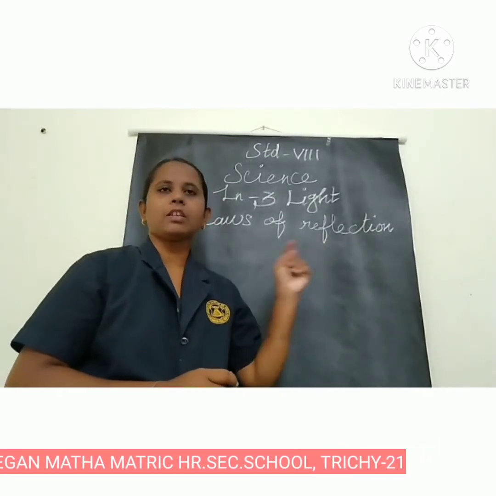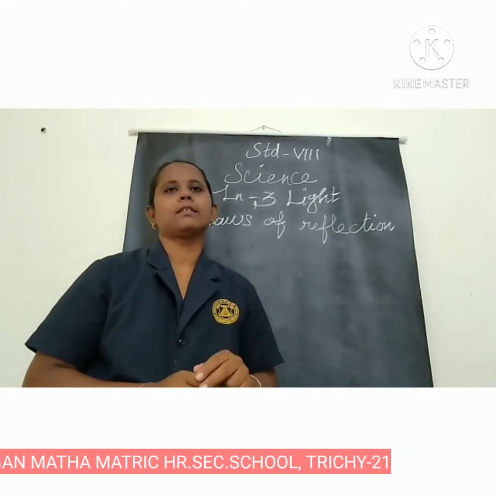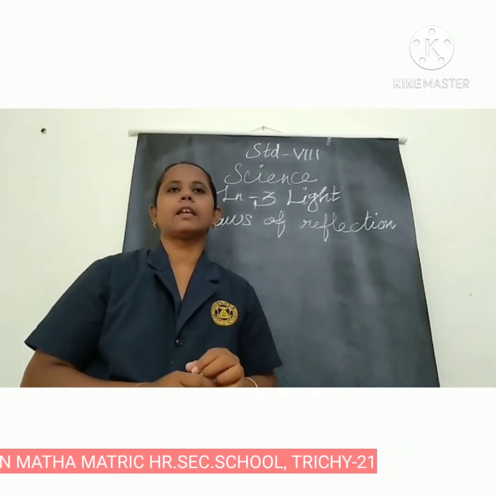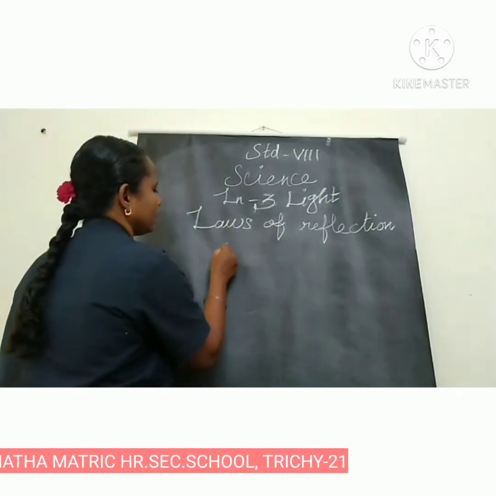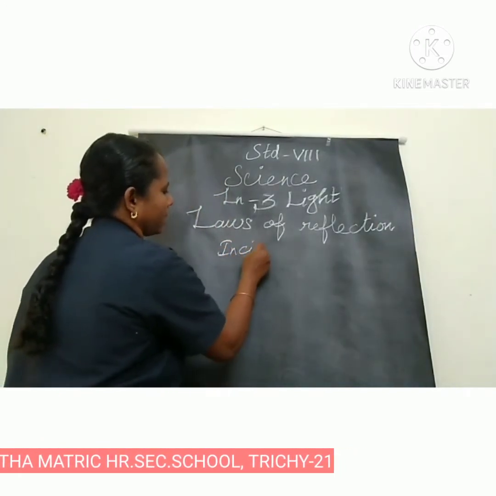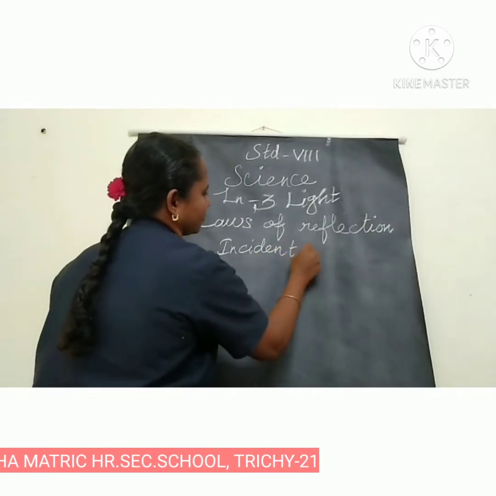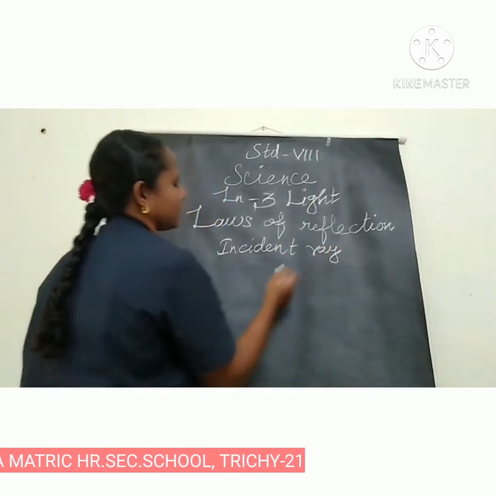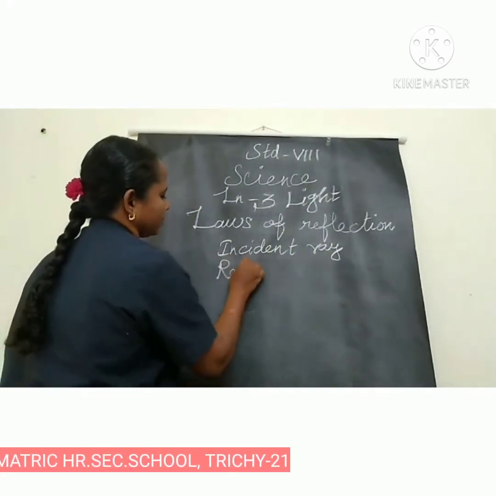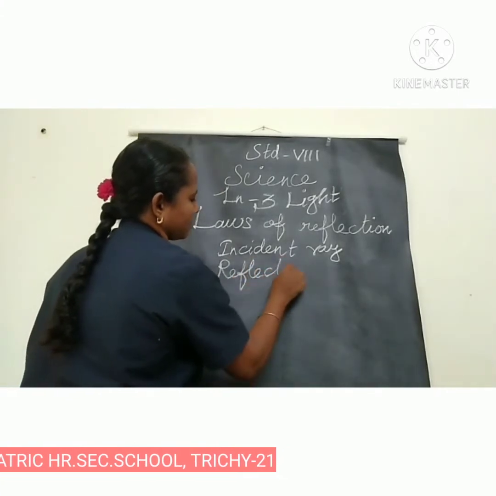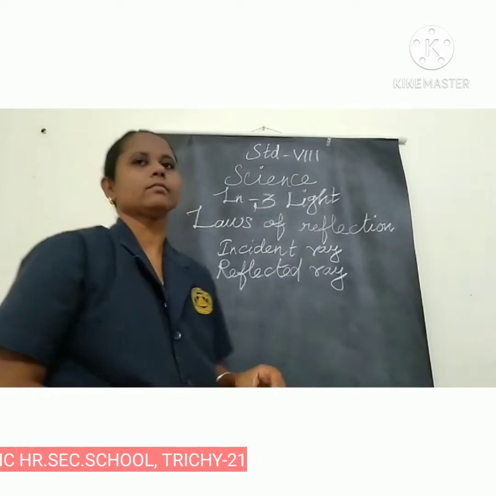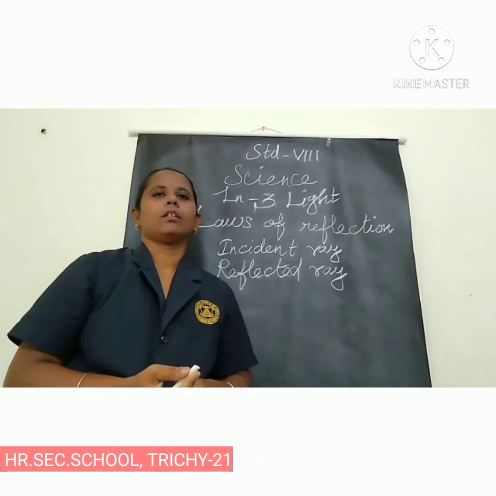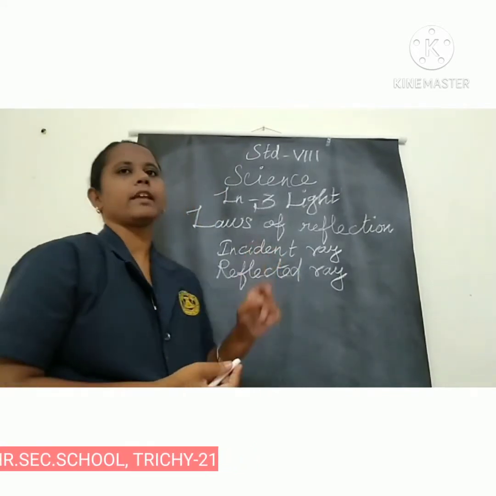The reflection involves two rays. First one, incident ray, second one, reflected ray. What do you mean by incident ray?